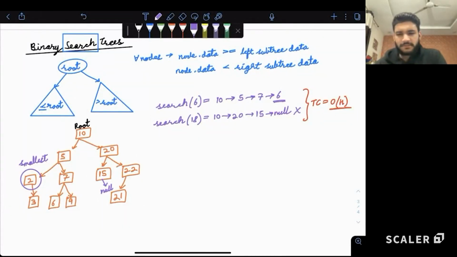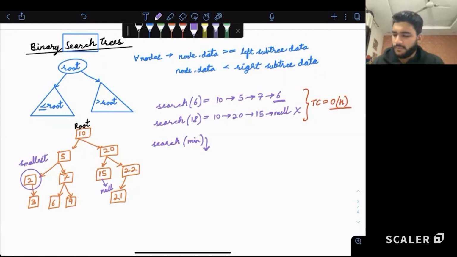Now if I ask, how do we search the smallest element or minimum value? How do we search minimum in this particular binary search tree? Correct. We basically travel left till we reach the last node from where we cannot go left. Make sense? How do we search minimum? Go left till it is not null.